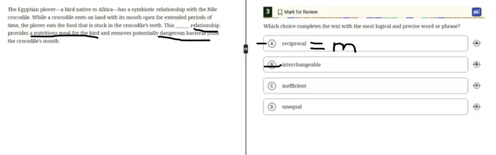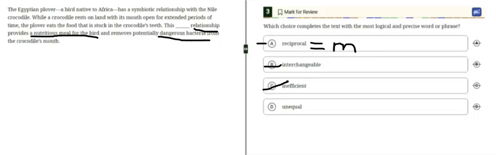Choice C says inefficient. Inefficient means not effective. But we are not talking about whether the relationship is effective or not in the passage. So we can confidently cross out choice C too.